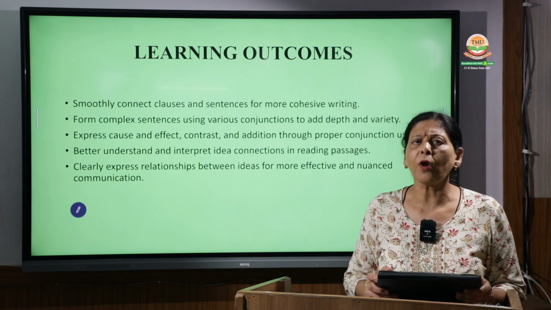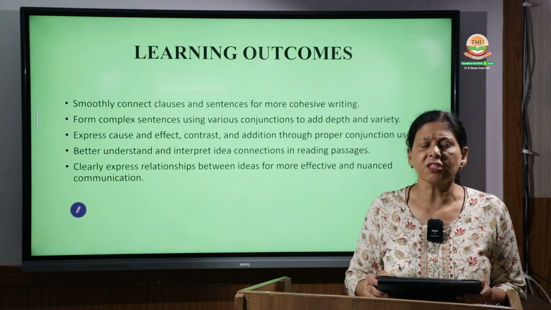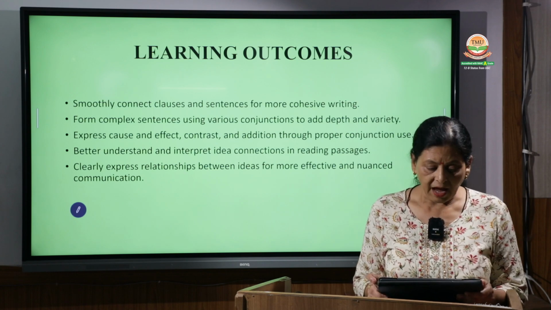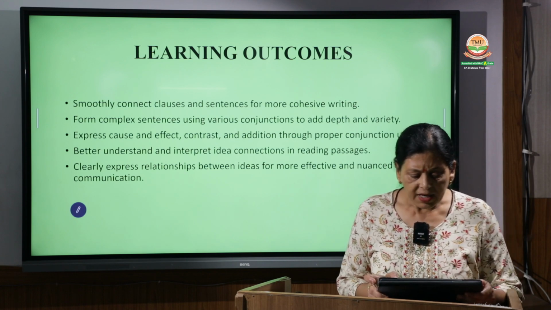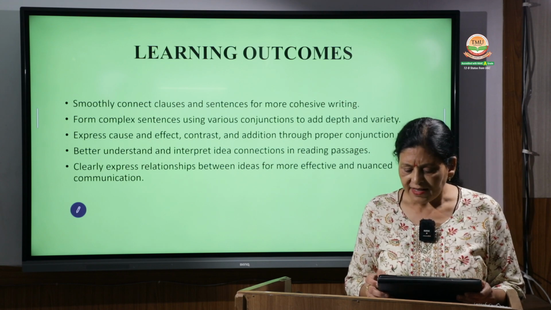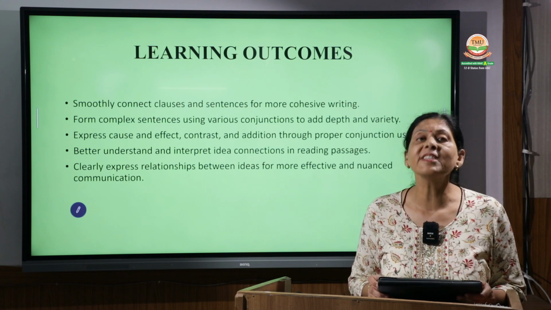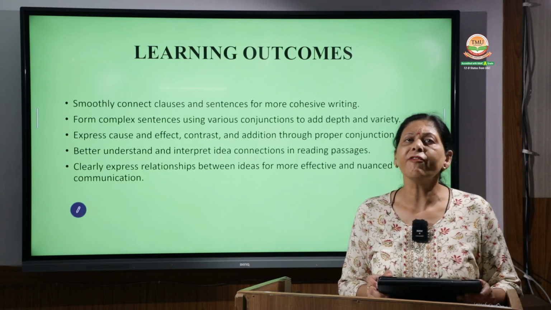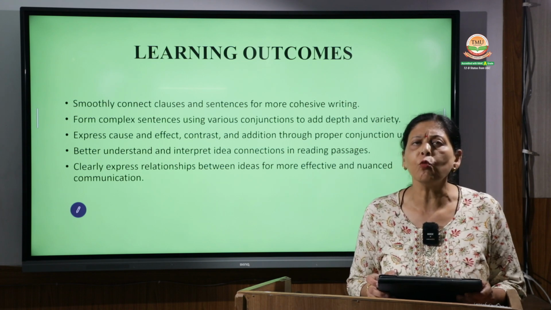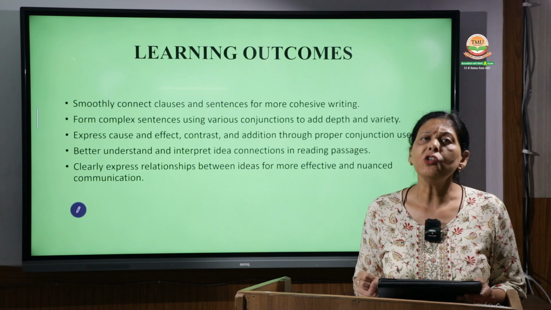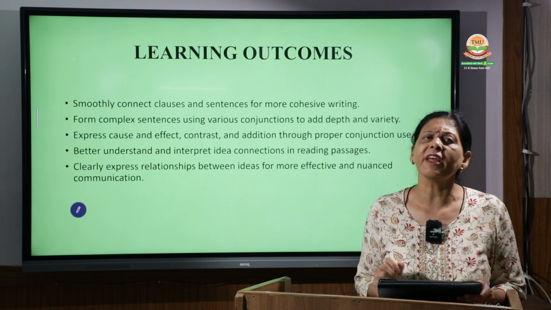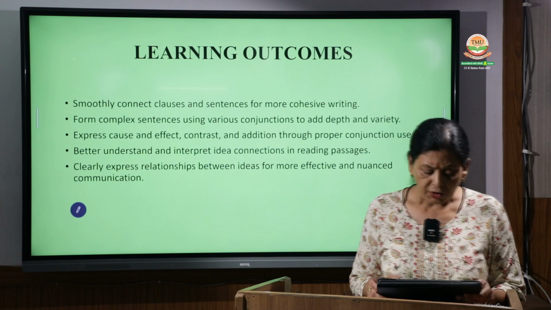What are the learning outcomes of conjunctions? They smoothly connect clauses and sentences, two sentences or two phrases, for cohesion, so that unity can be seen in the paragraph or sentence wherever they are used.